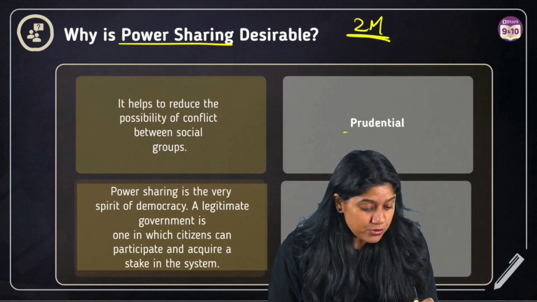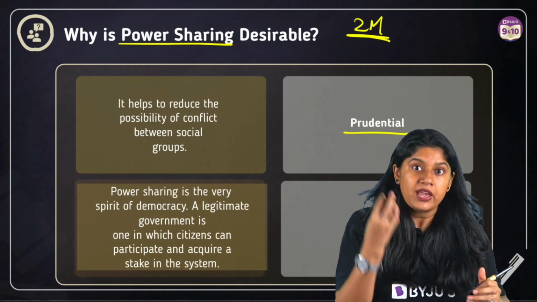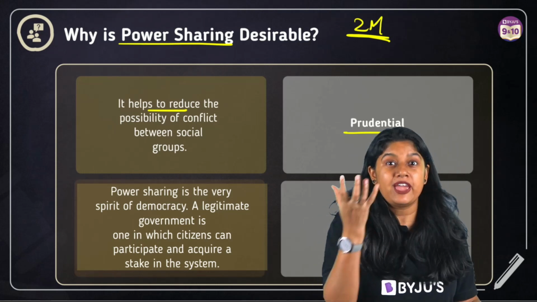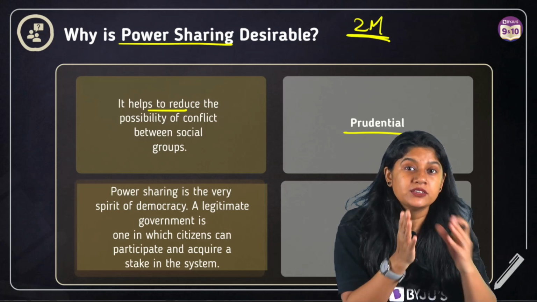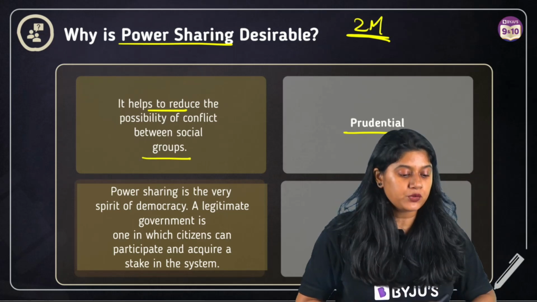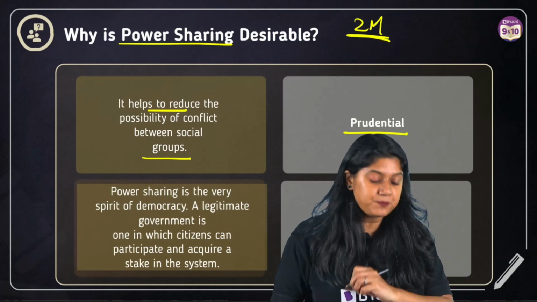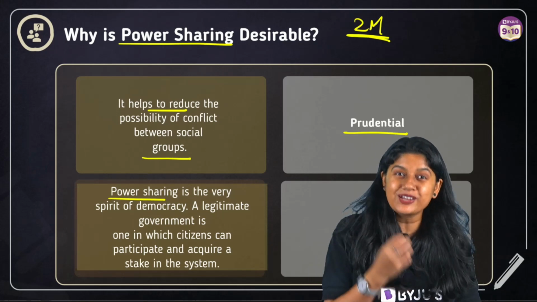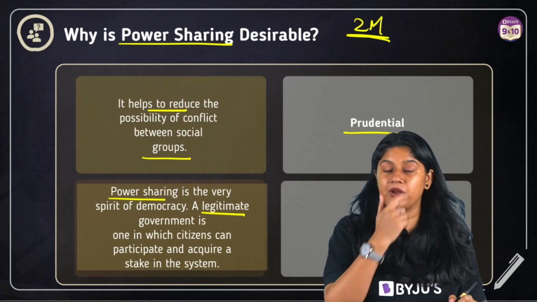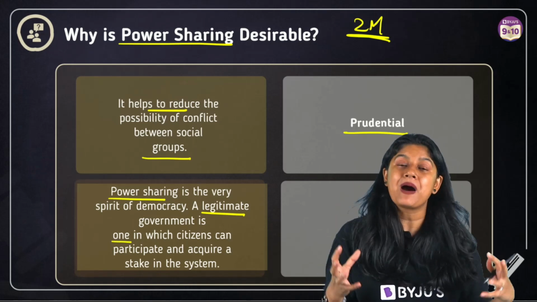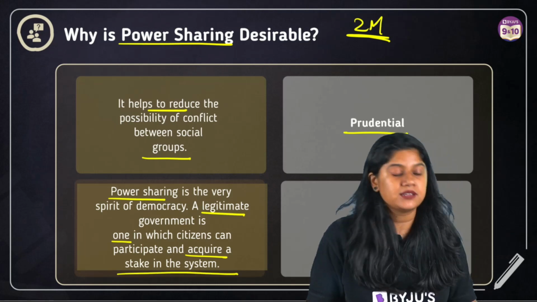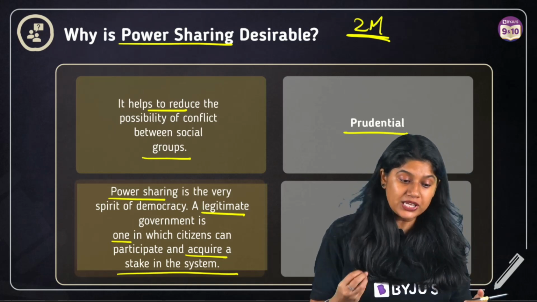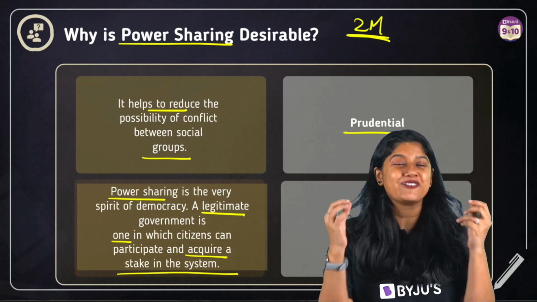First, of course, is the prudential. What is the meaning of it? If we have power sharing, it helps to reduce the possibilities of conflict between the groups. If the power is being shared, the conflict between the two communities can be easily reduced. The second point is the moral. Power sharing is the real spirit of democracy. The legitimate government is one in which citizens can participate and acquire a stake in the system, where people can question what is happening and give their opinion. So these two points become super important, and that is the reason why we say that power sharing is desirable.